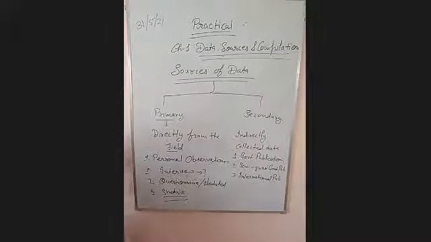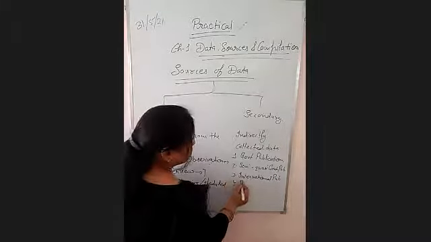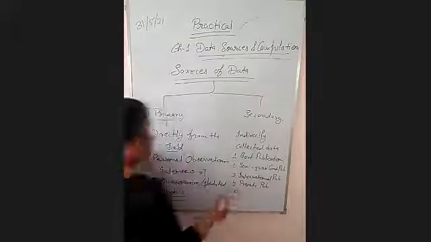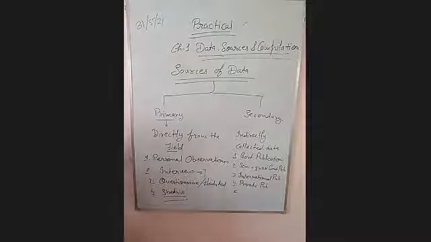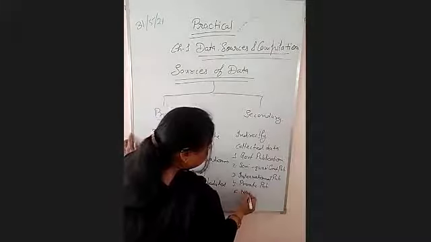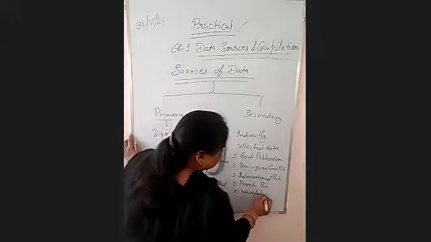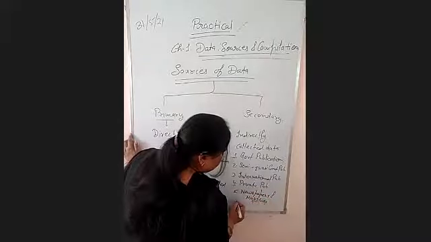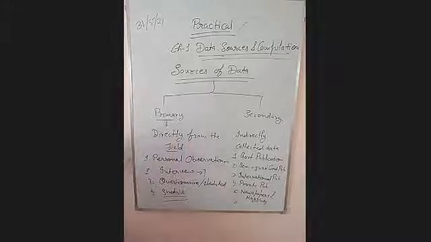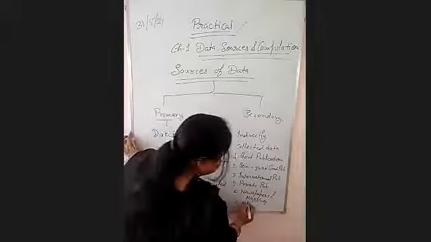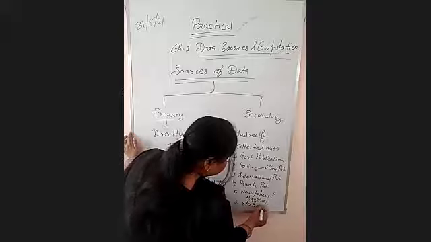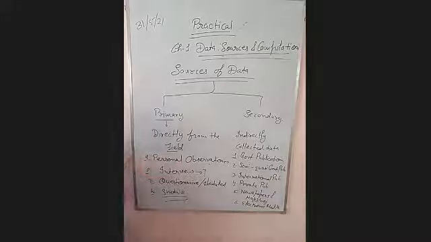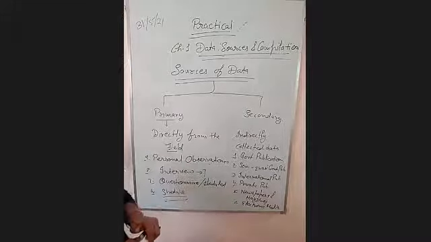Fourth is private publications. Fifth is newspaper and magazines. And the last is electronic media. These are some of the indirect sources or the secondary sources.